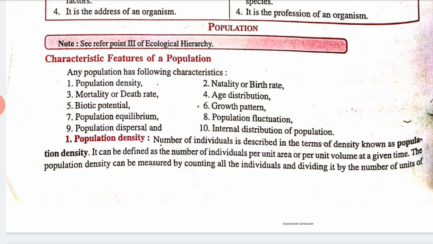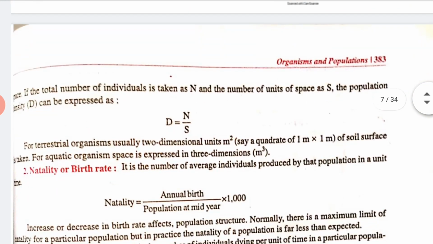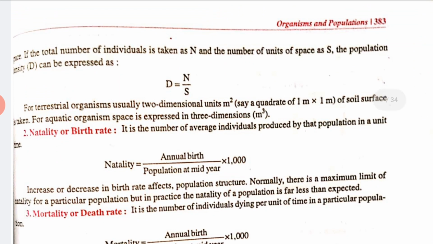The number of individuals described in terms of density is known as population density, right? We can find out the population density as D equals N upon S, in this way.